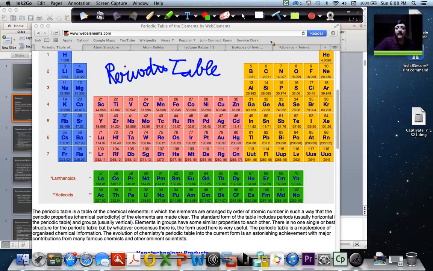Now you can see these are all elements. This is hydrogen, this is lithium, and this is a very, very important table. Let me just write it again.